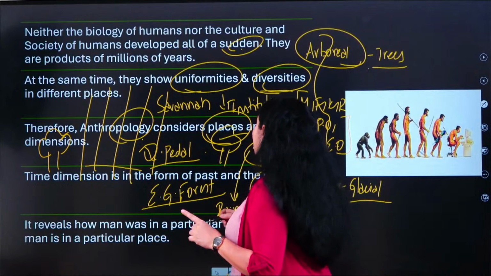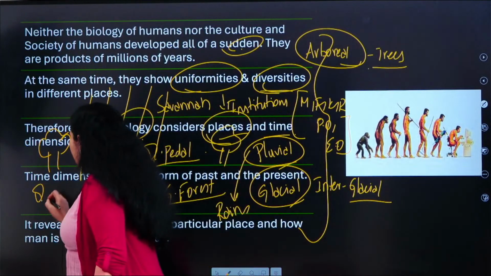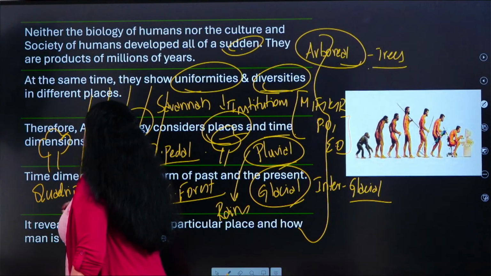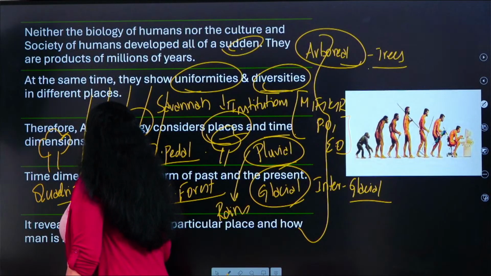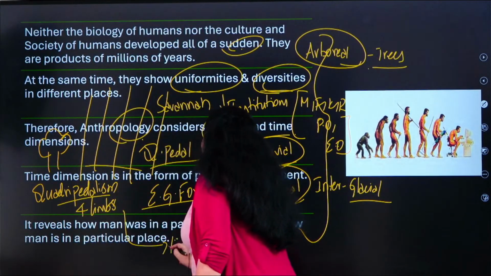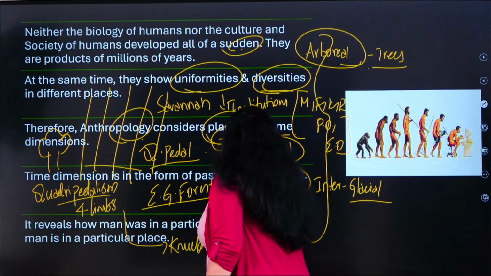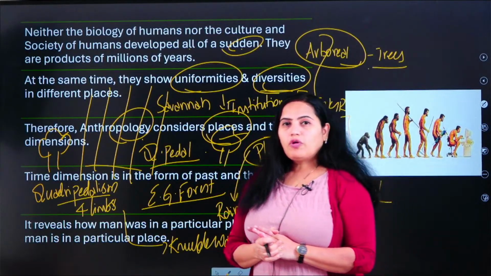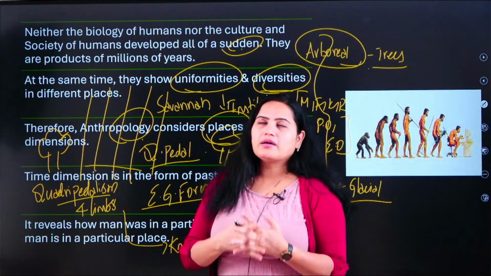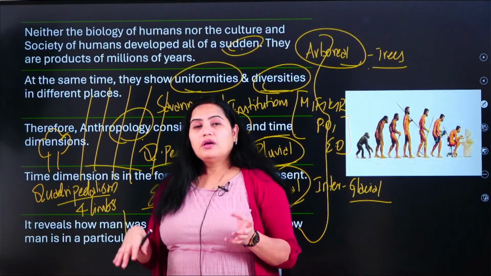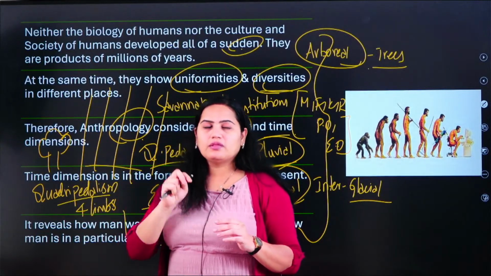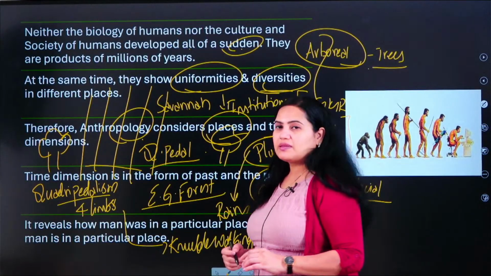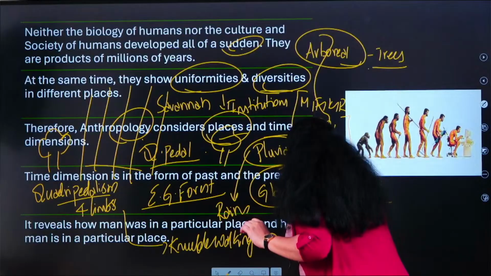So from quadrupedalism, quadri meaning four, pedalism meaning walk, walking on four limbs, eventually he developed knuckle walking. What did he develop? Knuckle walking. What do you mean by knuckle walking? These are called knuckles, like how gorillas and chimpanzees walk. So he developed knuckle walking, and once again some species, even after that, started doing the same exercise. Eventually they obtained bipedalism.